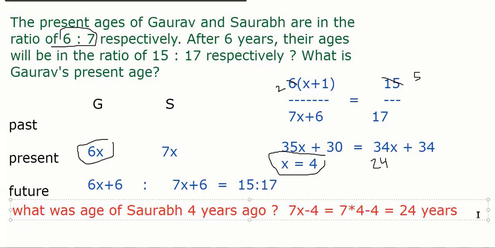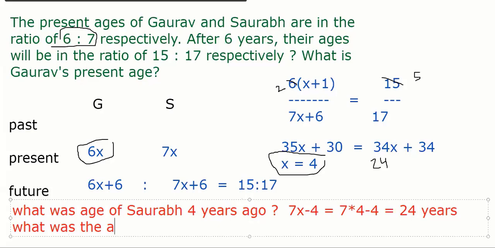Let me ask one more question. Rishabh, tell me, what was the age of Gaurav 10 years ago? Tell me, everybody, right? Rishabh, tell me.